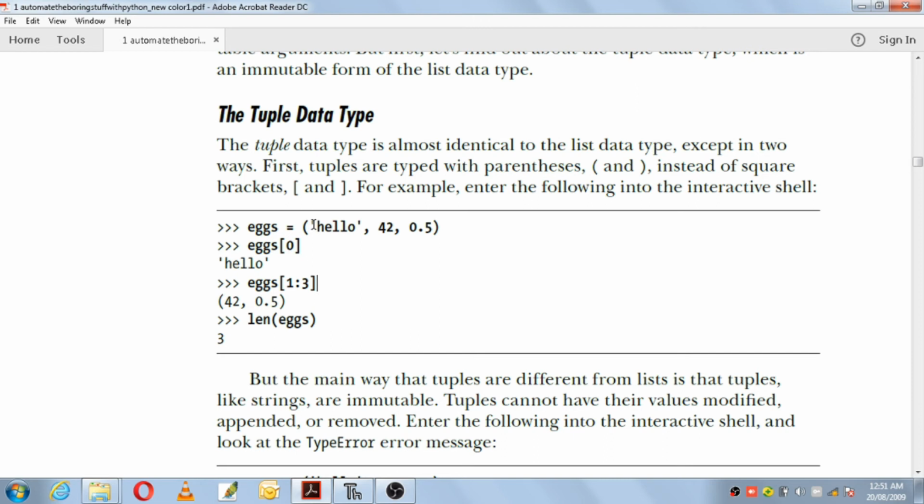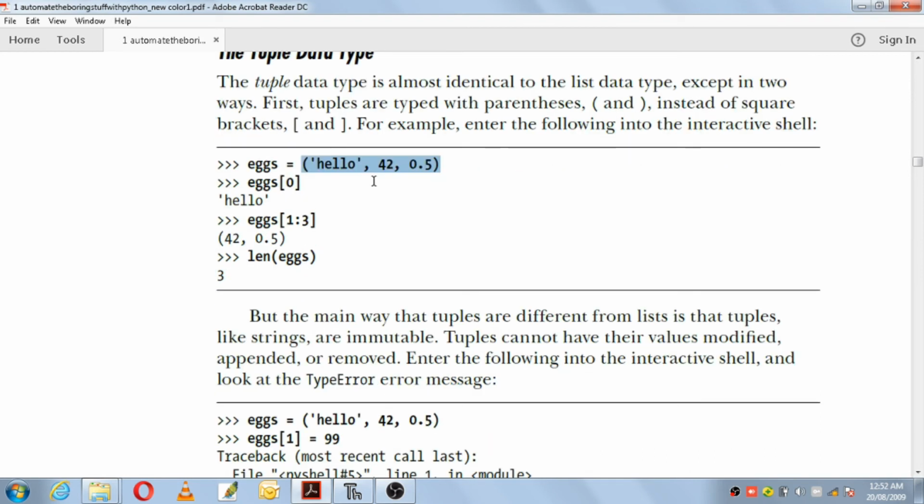So x of 0 will give you hello. x of 1 to 3, that is slicing, will give you 42, 0.5. This is index 0, 1, 2. The end value they have given here is 3, so it will take index 1 and 2, so it will print 42 and 0.5. Then len of x will give you 3. That means the length of this tuple is 3. So it is the same as the list, the only thing is it will be enclosed within parentheses, and whatever functions and methods you can apply on a list, you can apply on a tuple also.